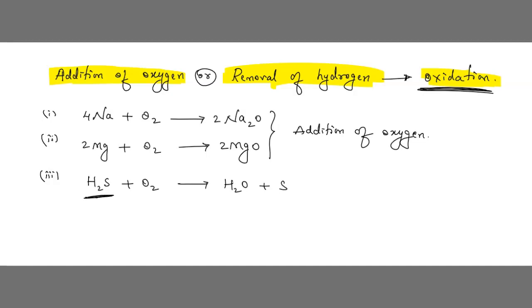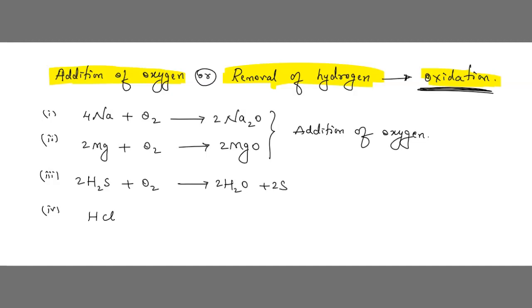See H2S, first it was H2S, now it is H2O, means with H, O is coming. H and S are here. Here H and O is there. So this is oxidation. It means removal of hydrogen. Understood, children? H2S plus O2 becomes H2O plus S. Is it balanced? No. We can write 2 here, 2 here, and also 2 here. Now it is balanced.